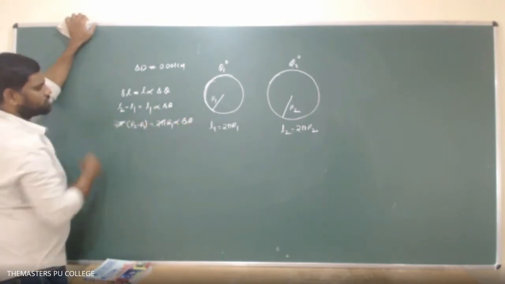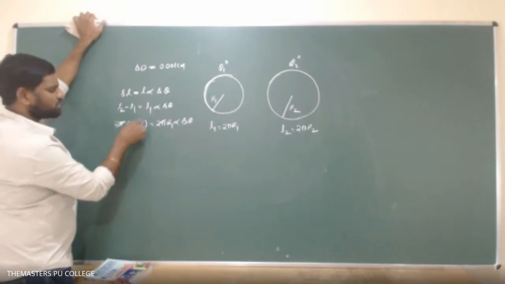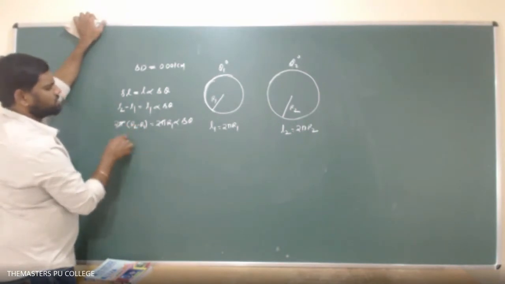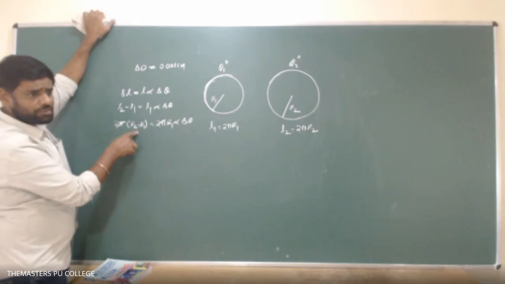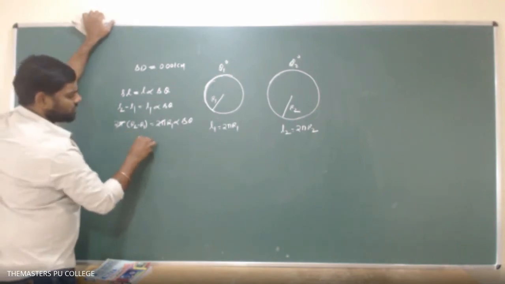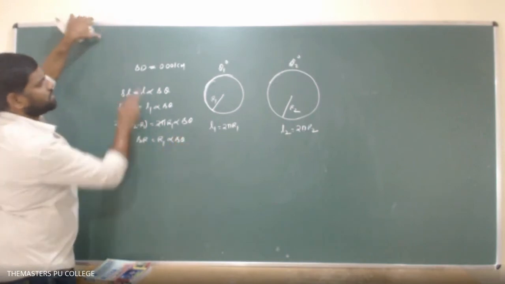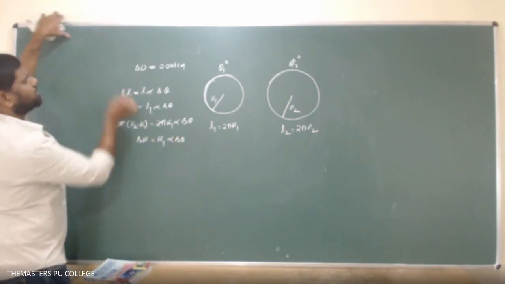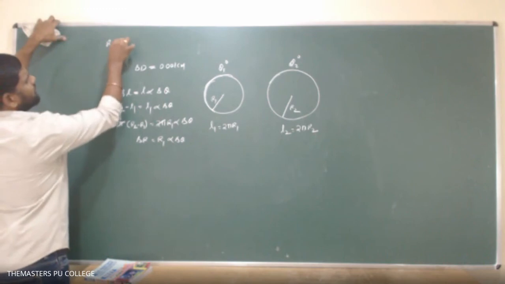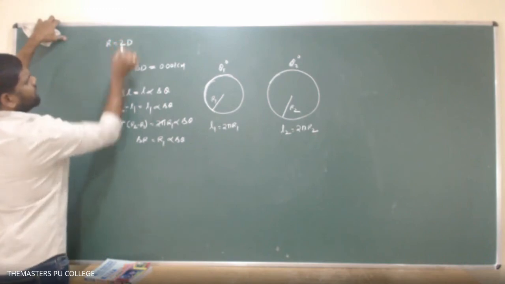This 2 pi gets cancelled. What is this? R2 minus R1 stands for change in radius only. So then I can write delta R equals R1 alpha into delta theta. So then how can I write the radius in terms of diameter? Means we know the radius R equals diameter by 2.